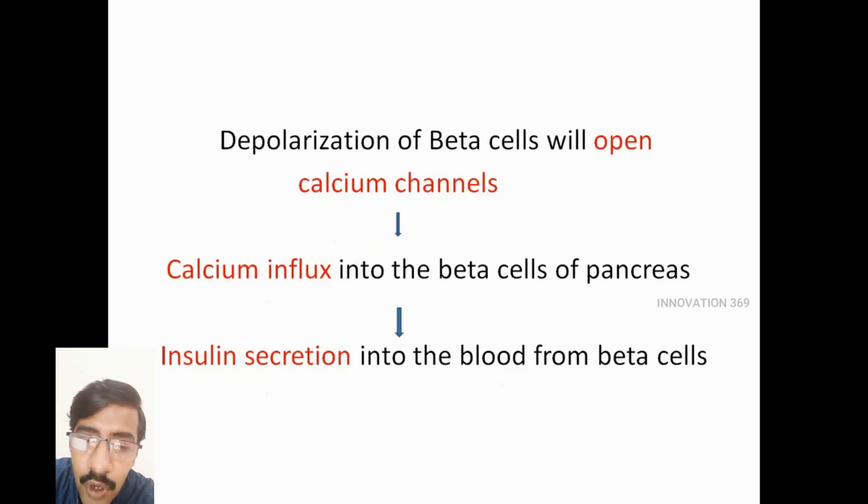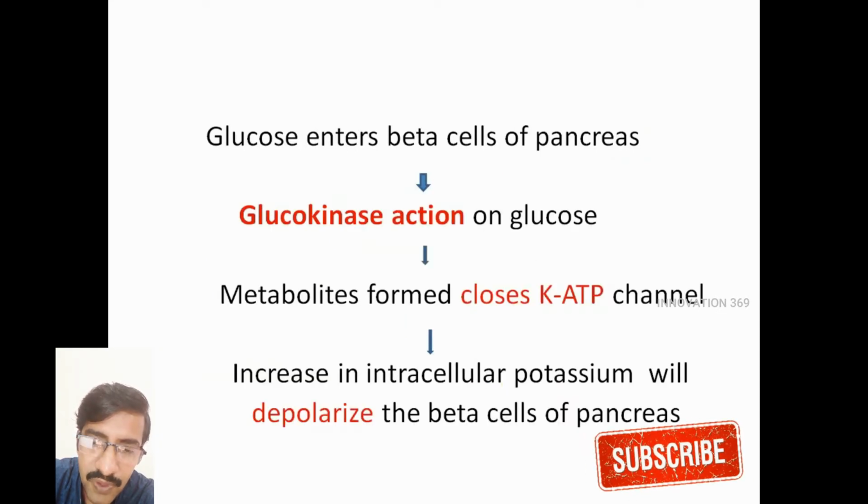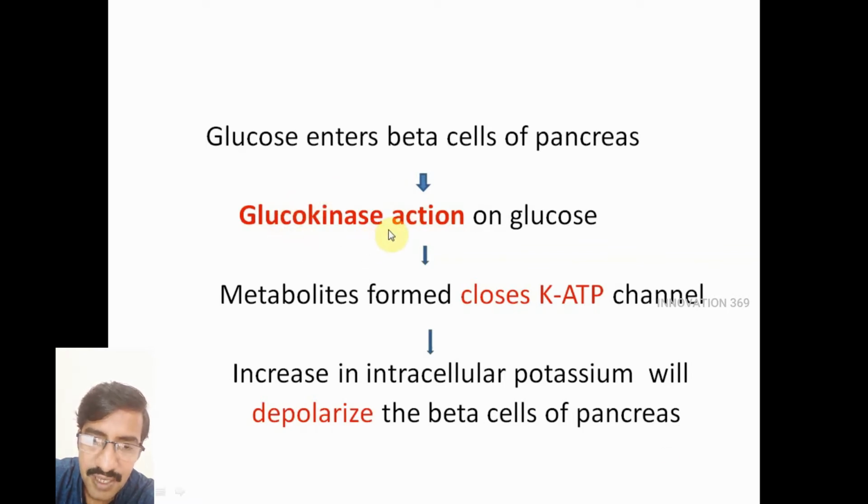So the main problem with maturity onset diabetes of the young is the deficiency of this enzyme called glucokinase. When the glucokinase enzyme is deficient, even though the insulin is produced inside the beta cell, it is not being secreted into the bloodstream. That is the main problem.